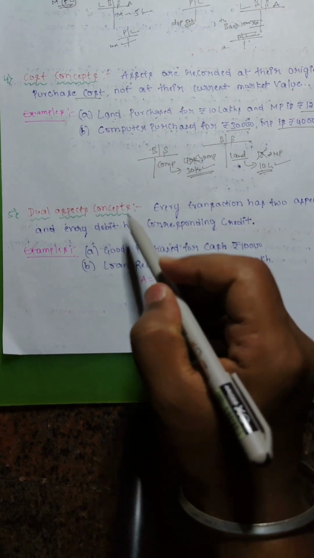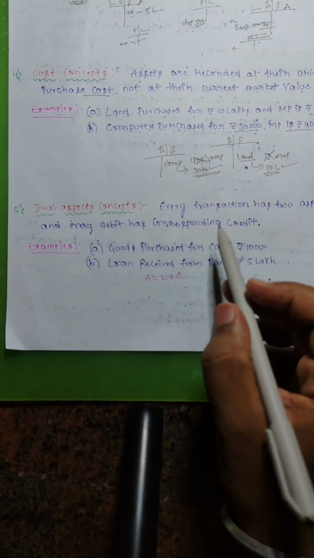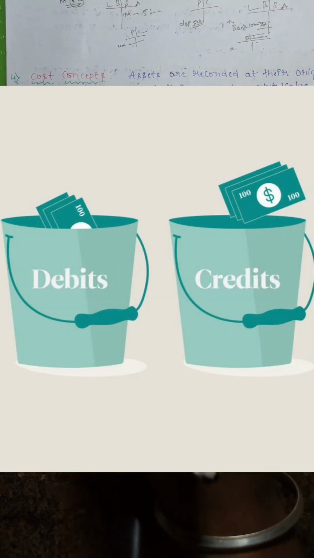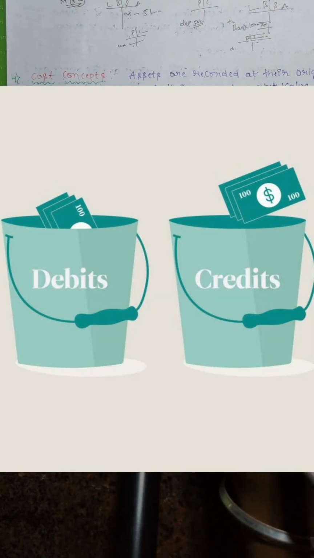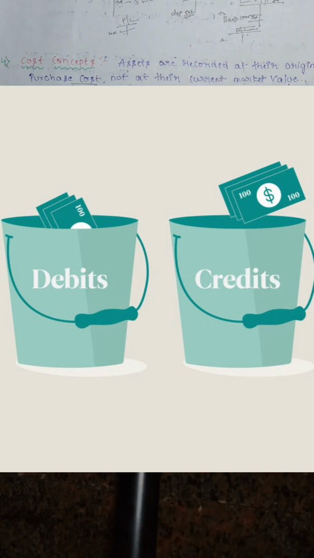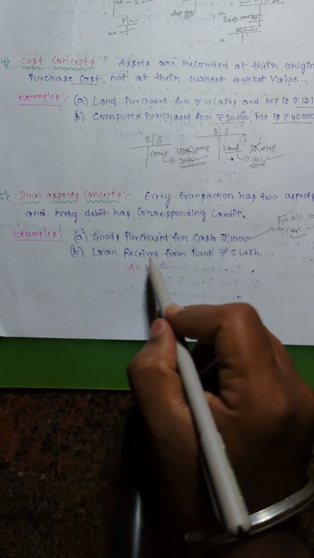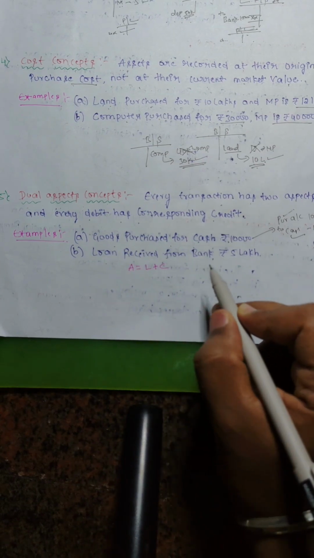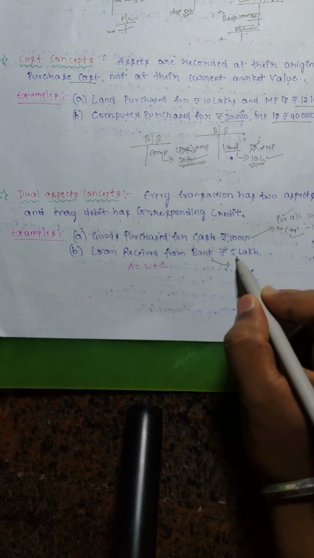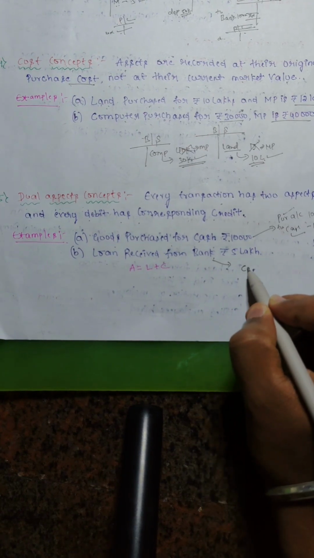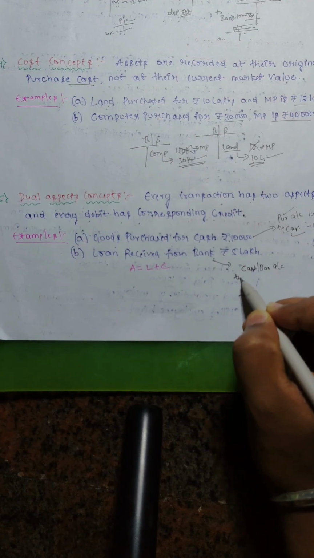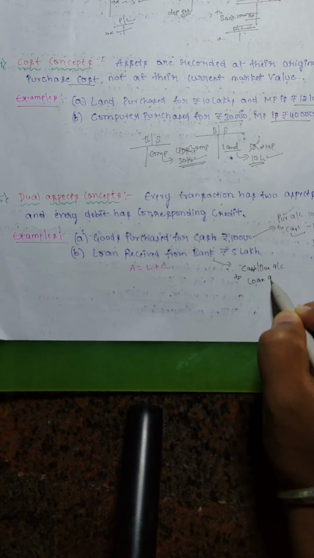Okay, and another concept is the dual aspect concept. Under this concept, every transaction has two aspects and every debit entry has a corresponding credit entry. I will explain with an example. Loan received from the bank, 5 lakh rupees. Which entry do we pass? We received money in the bank, so cash or bank account is debited, and loan account is credited.